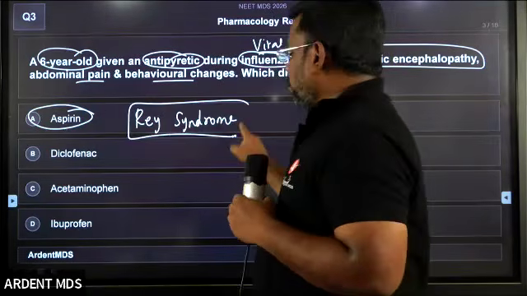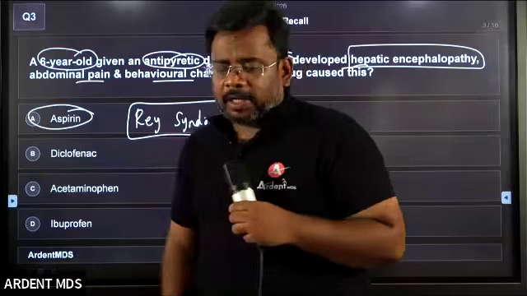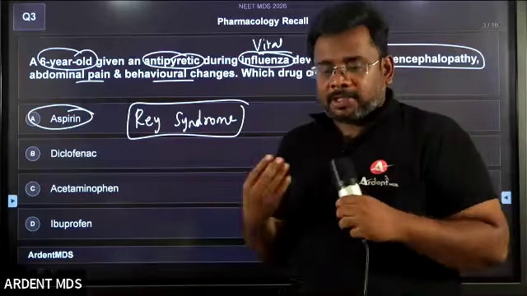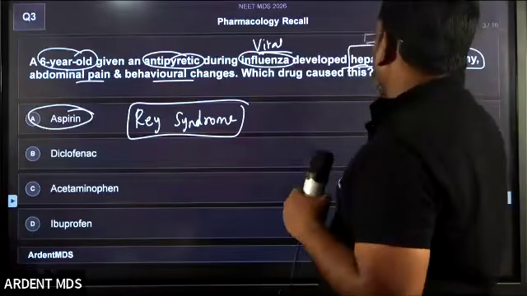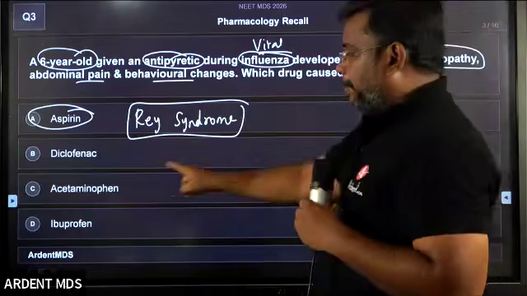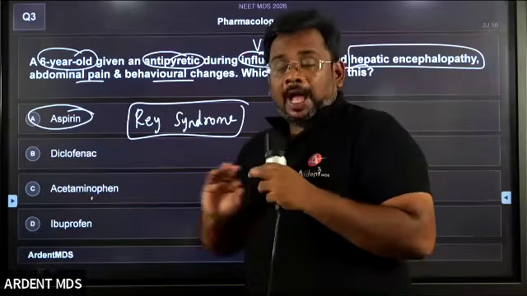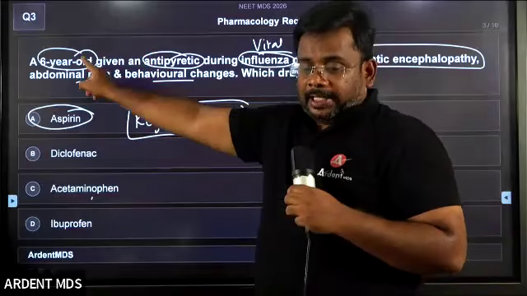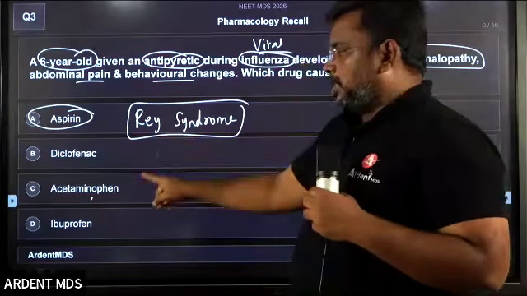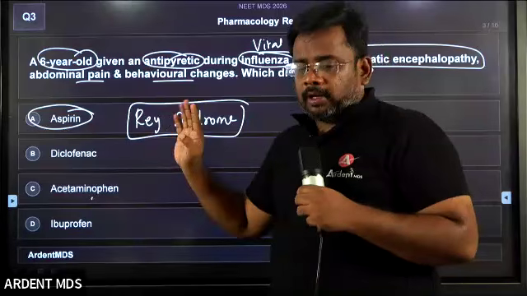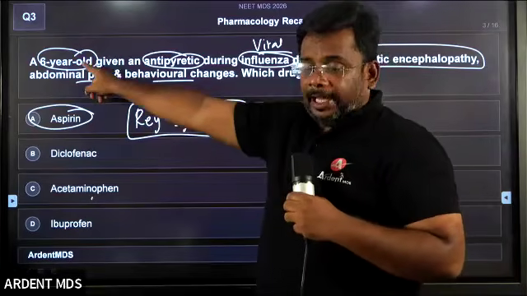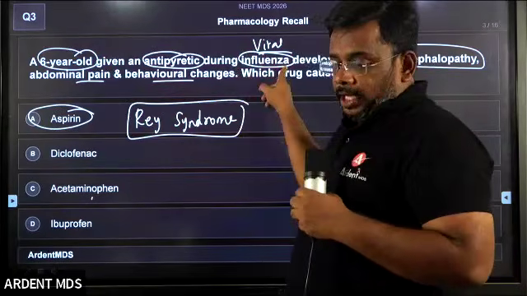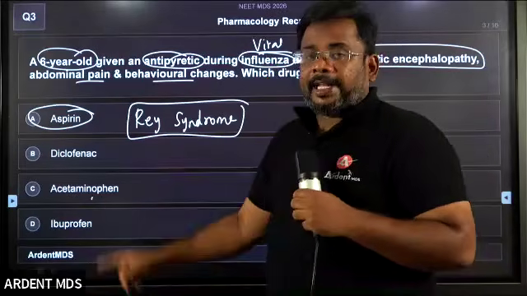So that is why the answer for this is aspirin. Many students actually made a mistake. By seeing the hepatic encephalopathy, they went for paracetamol or acetaminophen. Actually, here the age is the key point. Paracetamol also causes liver toxicity, but the key point here is age, influenza related. So it is Reye syndrome.